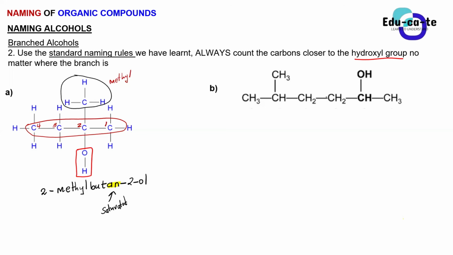Quick, let's go to B. Give the name of B. Yes, Orifa? So the name of B, sir, is going to be 5-methyl, and then 2-hexanol. 2-hexanol. Does everyone agree to this?